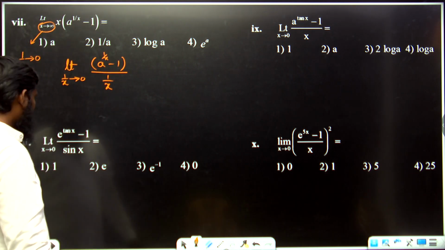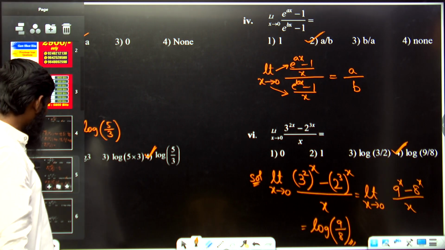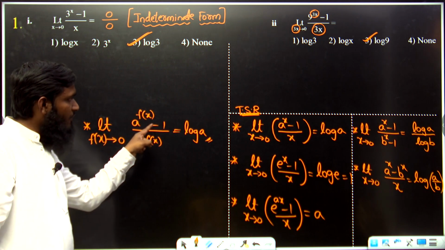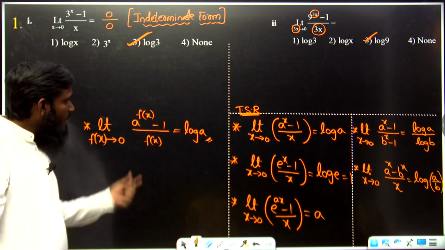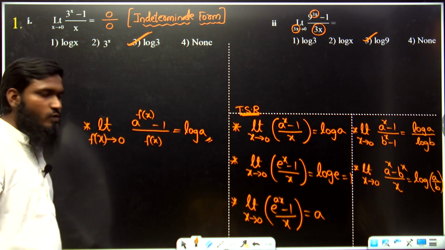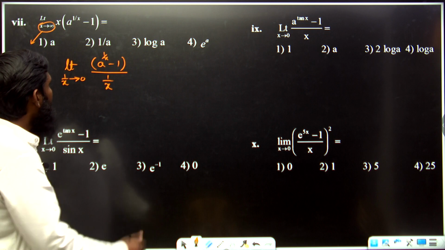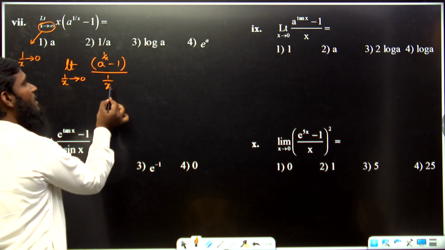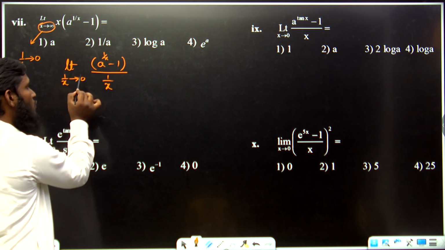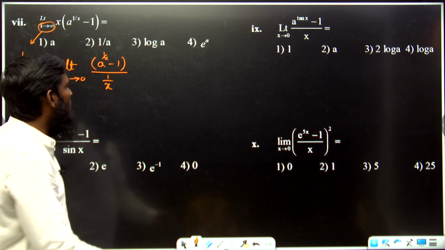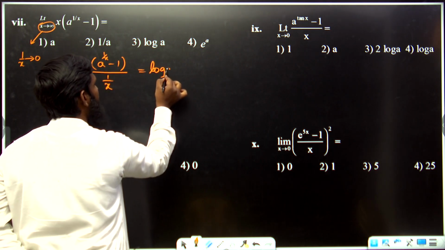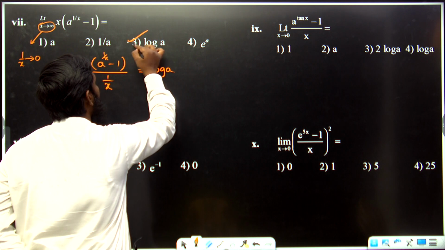Now just now I have told you already, this part, a power f of x minus 1 by f of x, this function should be same and it should be tending to 0. So if you are seeing this question now, we are having the function as 1 by x, the function as 1 by x, the function as 1 by x tends to 0. So we are having the same formula. So what we have to write now? It is equals to log a. A means a only we are having over here. Log a is the answer. Option number 3 is correct.